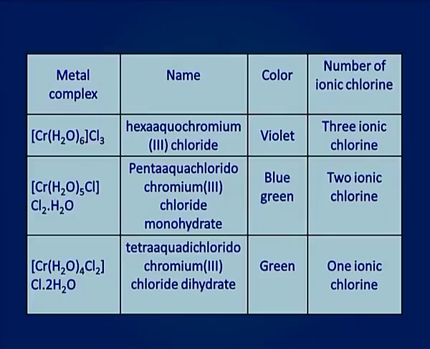This complex is named as tetraaquadichloridochromium 3 chloride dihydrate. This is green in color and only 1 ionic chlorine is present. So, these 3 are hydrate or solvate isomers.